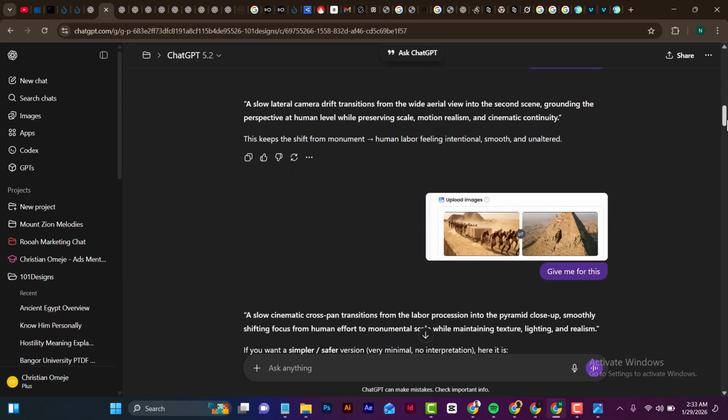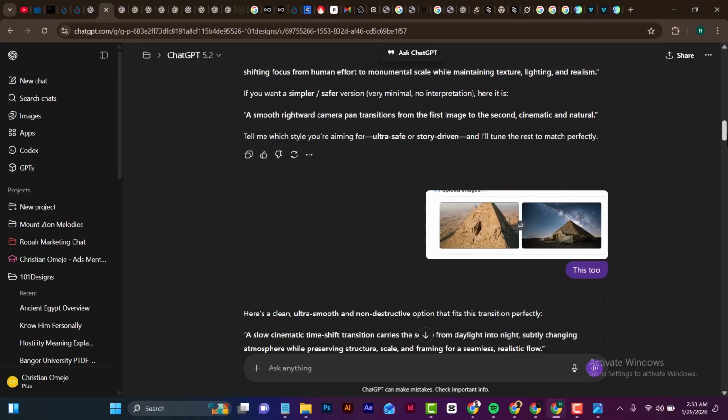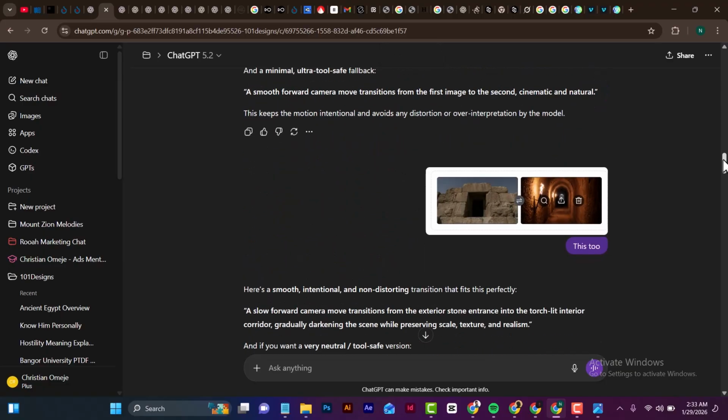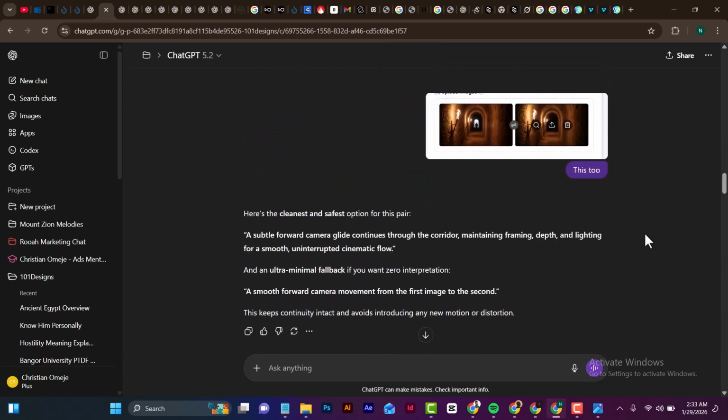As you can see, these are all the ones I got from ChatGPT. I did the same thing from the beginning to the end of the story. If there's any reason why you feel like you don't need to do this, you can try any other method, but this one works very fine because it gives you that smooth transition from one scene to another.